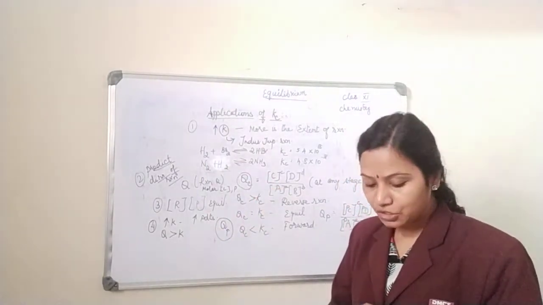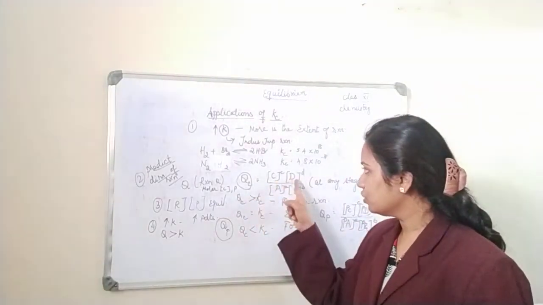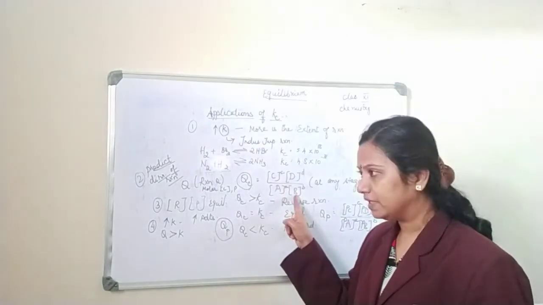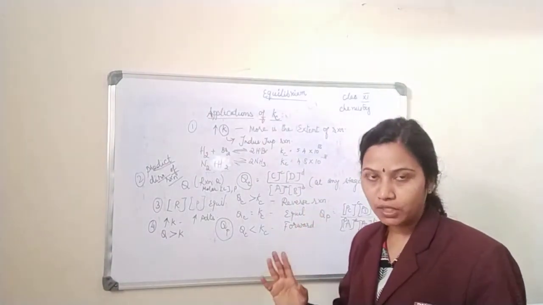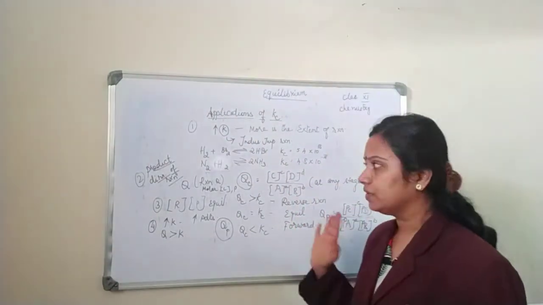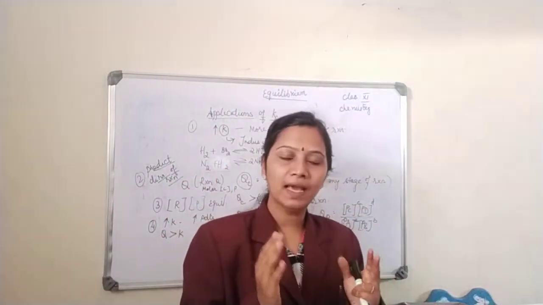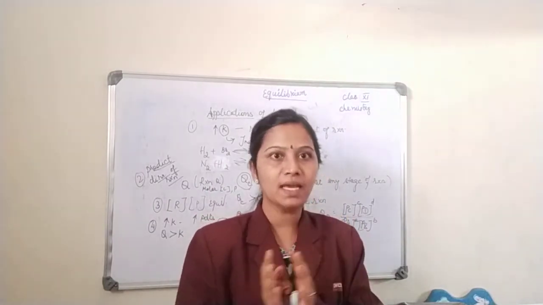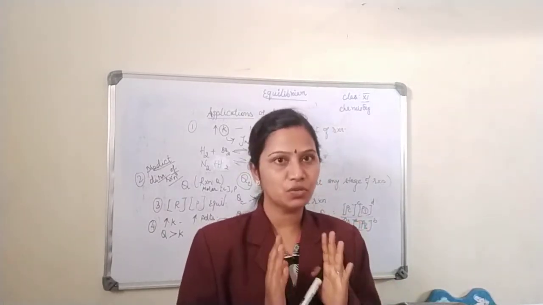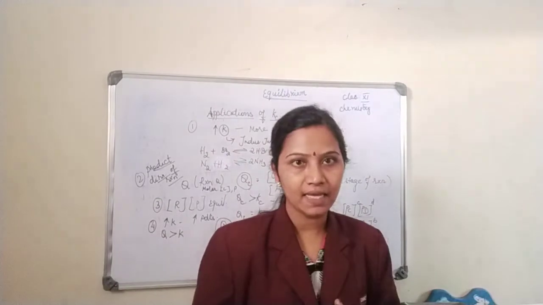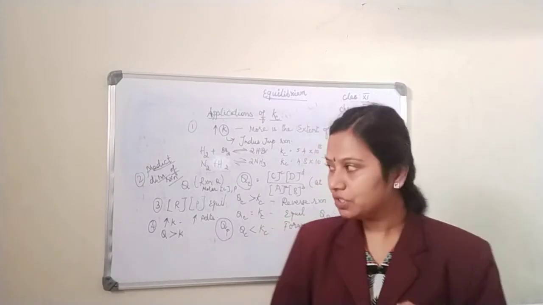So what does reaction quotient mean? Reaction quotient is defined as the product of the concentrations of the products to the product of the concentrations of the reactants, each raised to the power equal to the number of molecules, at any stage of the reaction. This is called the reaction quotient. So at any stage of the reaction, we have the product of the concentrations of the products and of the reactants. Okay, so this is called the reaction quotient, and this comes under the application of the equilibrium constant. We are still in the second application.